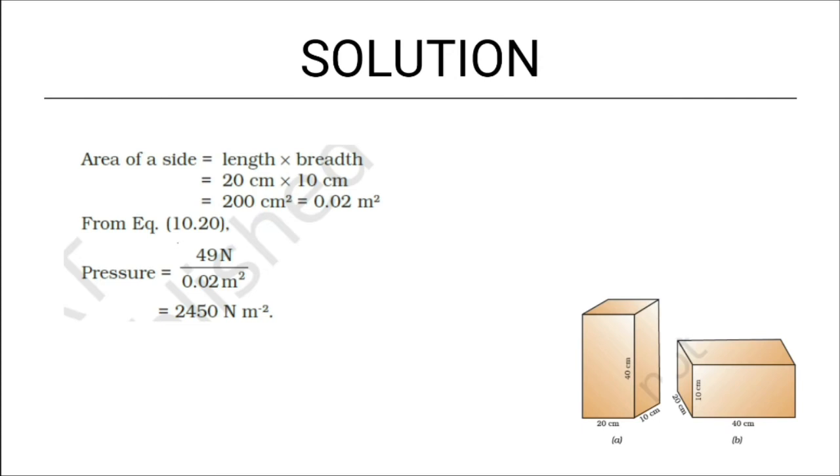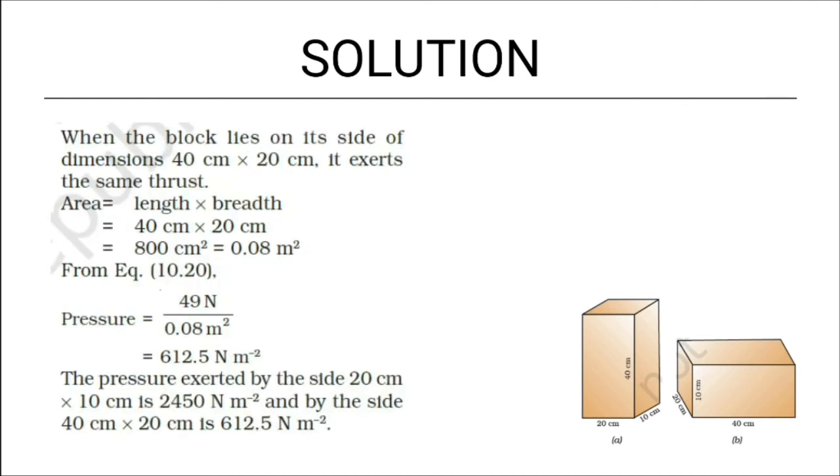Now next step is to find out the pressure. Pressure, how will you find? Thrust divided by area. Thrust, how much? 49 Newton. Area is how much? 0.02 meter square. Divide it and you will get 2450 Newton per meter square.